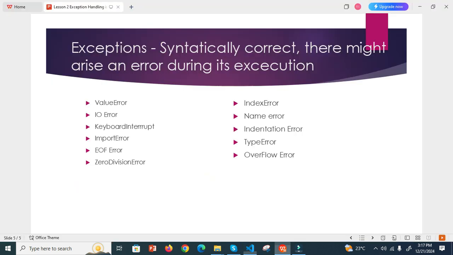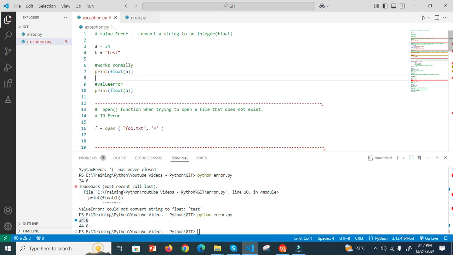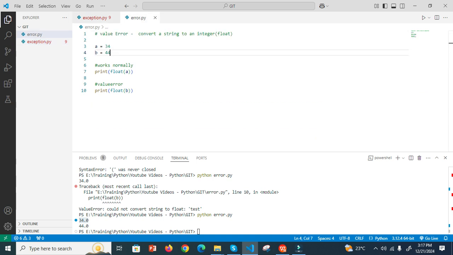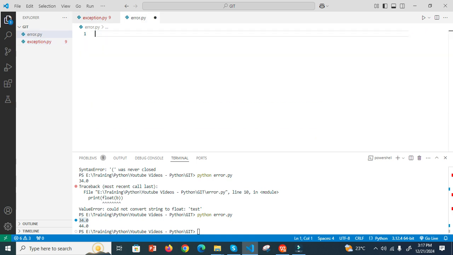Okay, now I go to the next one, IO error. What is IO error? IO error is when we are trying to open a file that does not exist. So input output error. For example, in Python, I am trying to open a file in this folder, in this location.